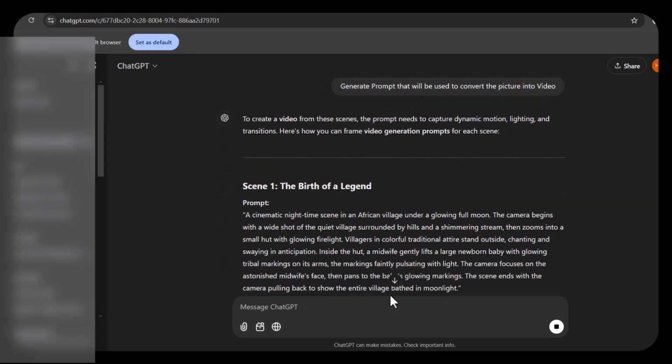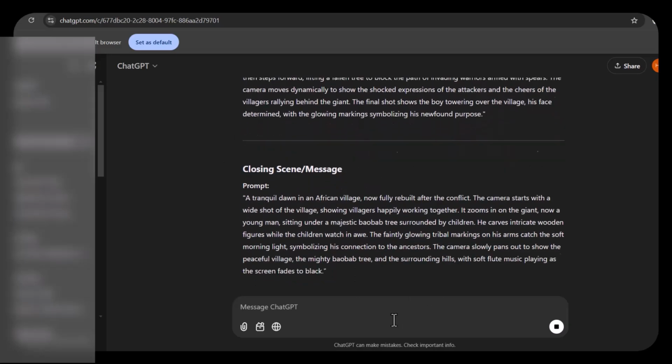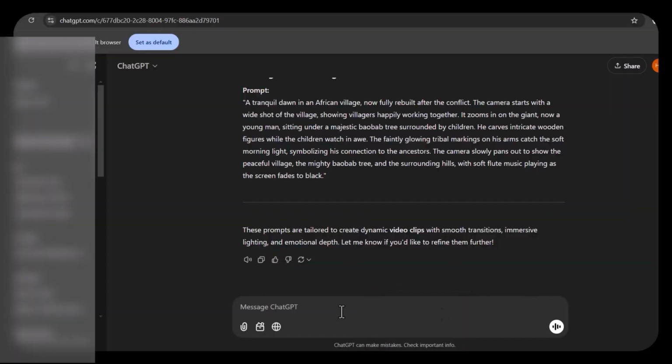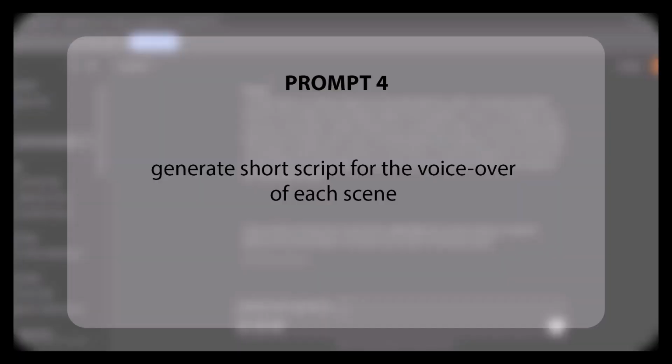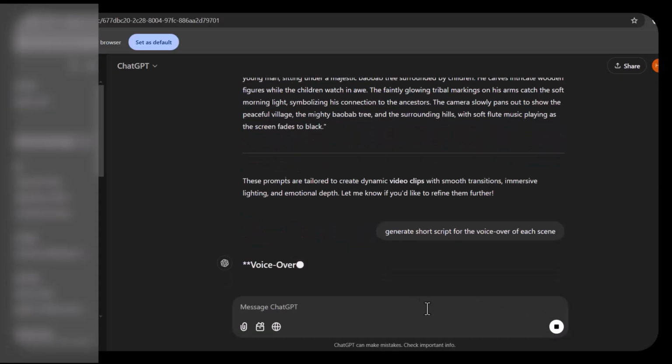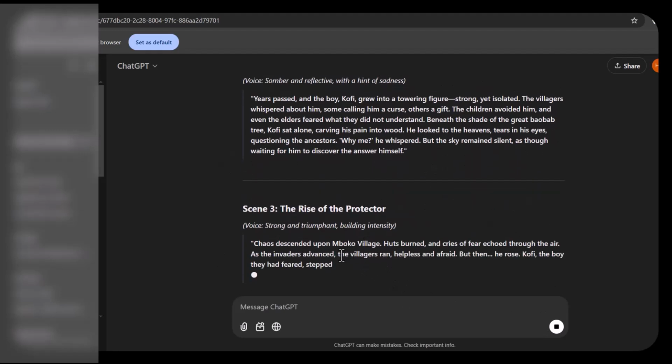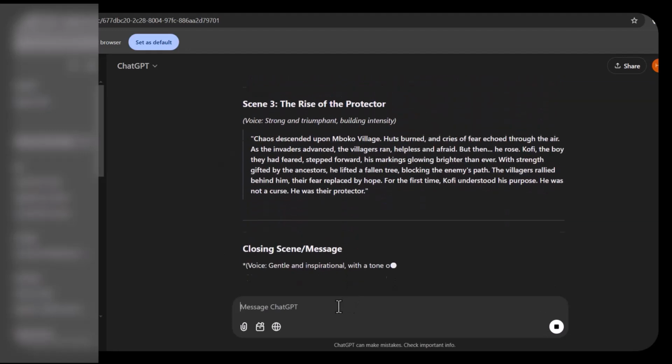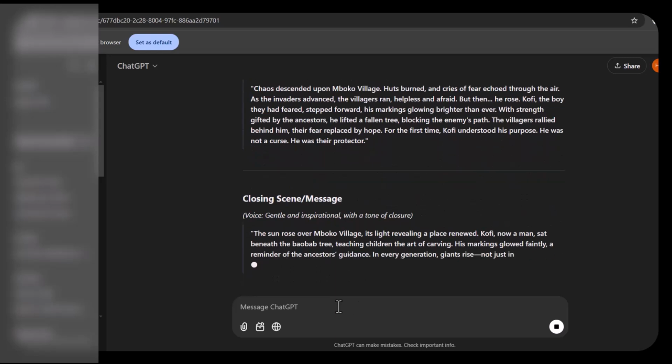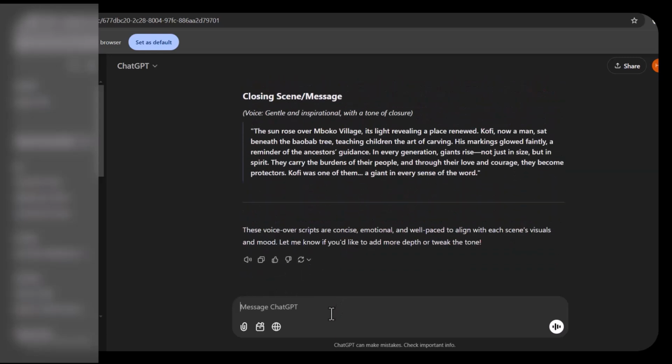Finally, after the image has been converted into video, we will need a story that will be narrated in the background. So let's go on and ask ChatGPT to generate a script for the voiceover. Okay, the voiceover has been generated, but I think it's kind of lengthy. So I'll ask ChatGPT to make it a bit shorter. Okay, good. I think this is good to go.